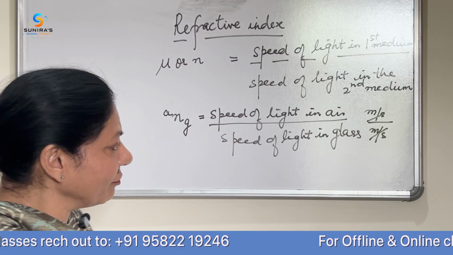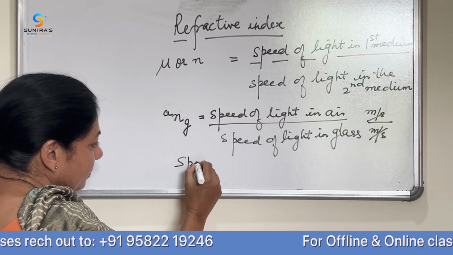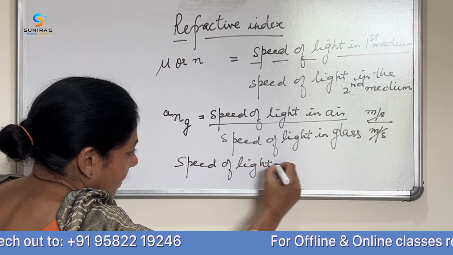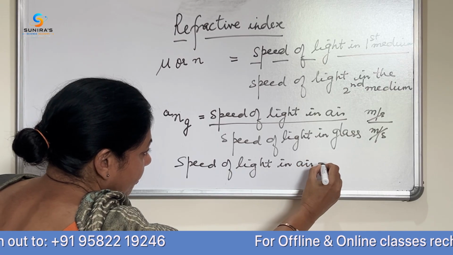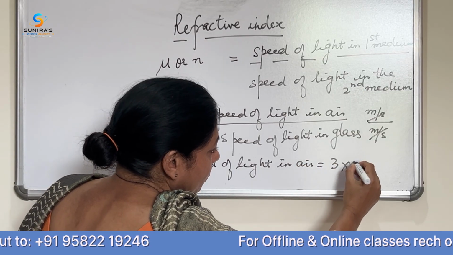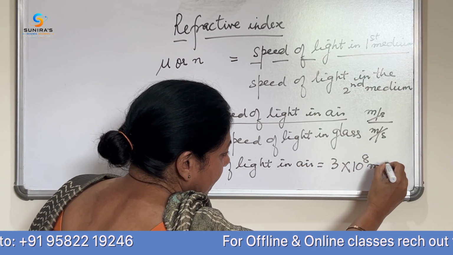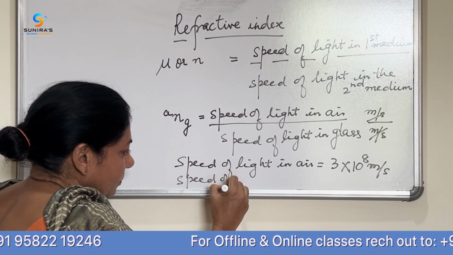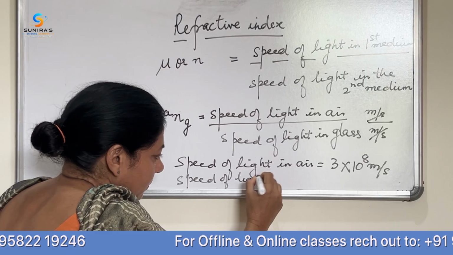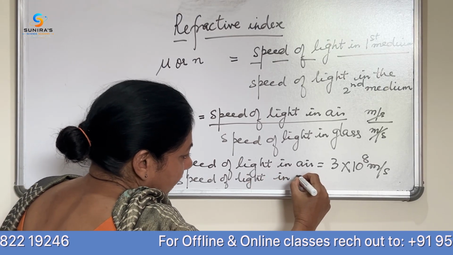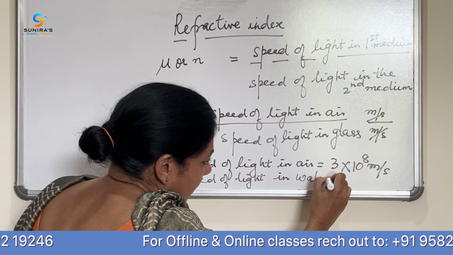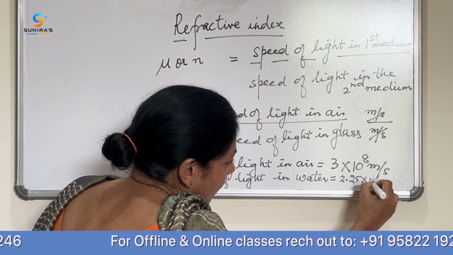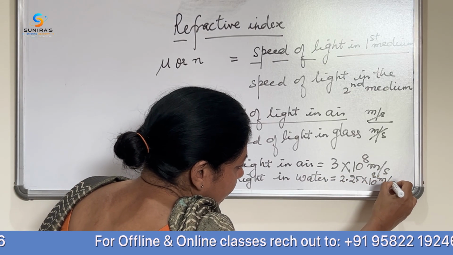The speed of light in air is equal to 3 into 10 to the power 8 meter per second. And the speed of light in water is equal to 2.25 into 10 to the power 8 meter per second.